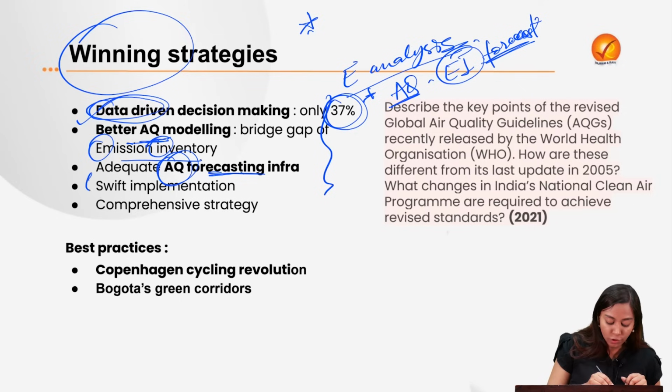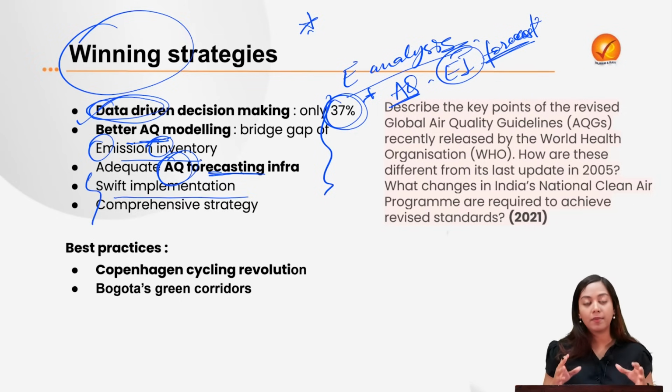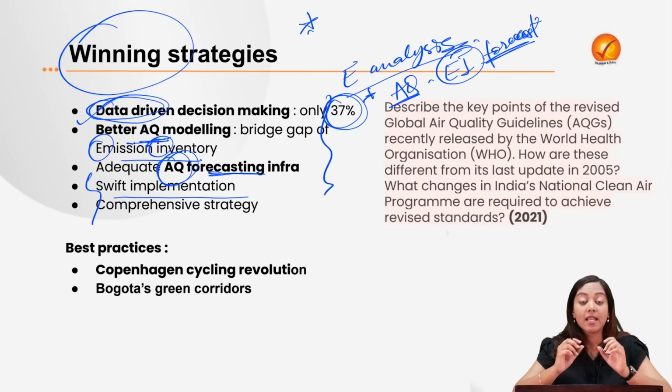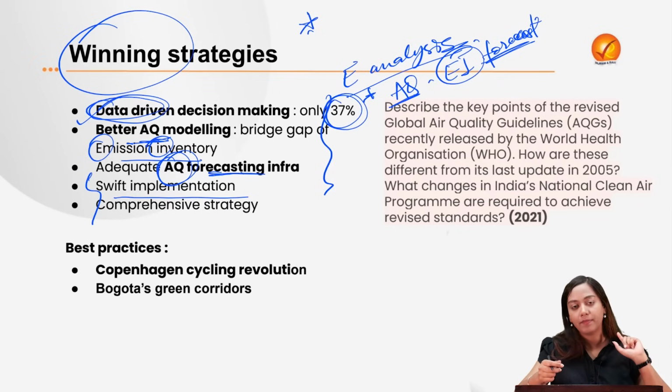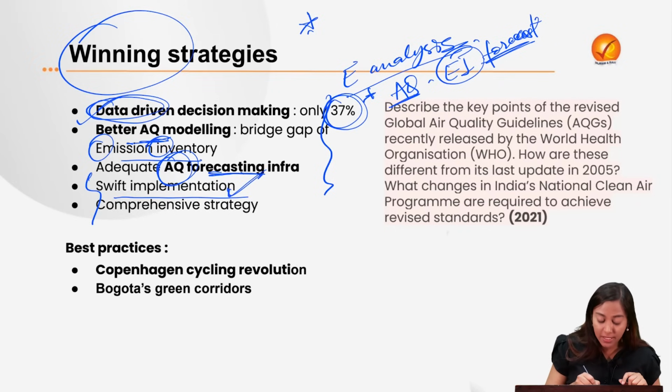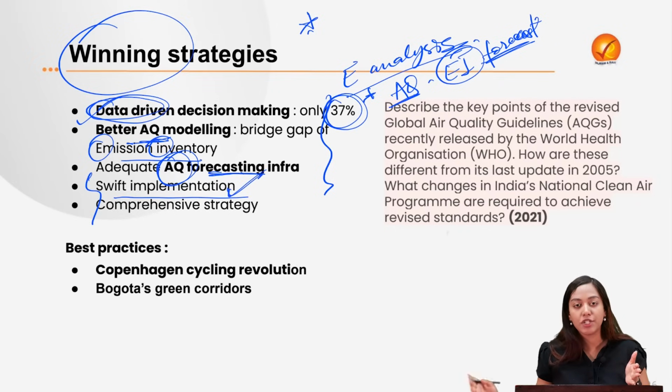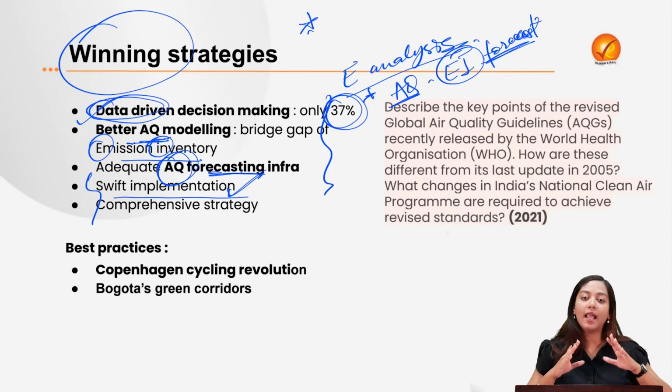Okay, then the need of that is swift implementation. For swift implementation, there should be a standardized SOP as to how to approve a plan which is specific and which is uniform for all the cities at the same time. So swift implementation can be done by doing away with the bureaucratic lethargy and setting a robust technical action plan.